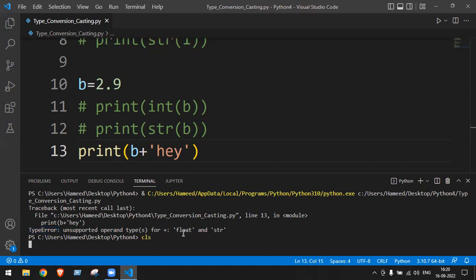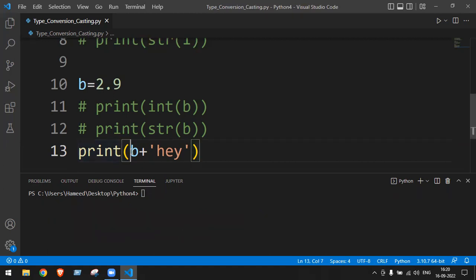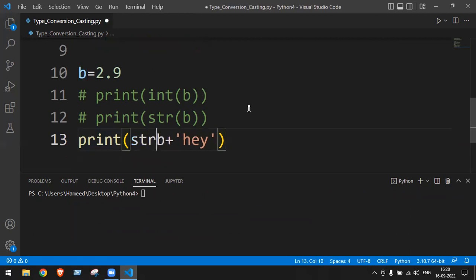Okay. So that is why what we do, we convert this float value to what type? String type. Okay. Is it possible now? Okay. What would be the answer now? Yes, correct answer. Huh? Mehmood, why 2.6?